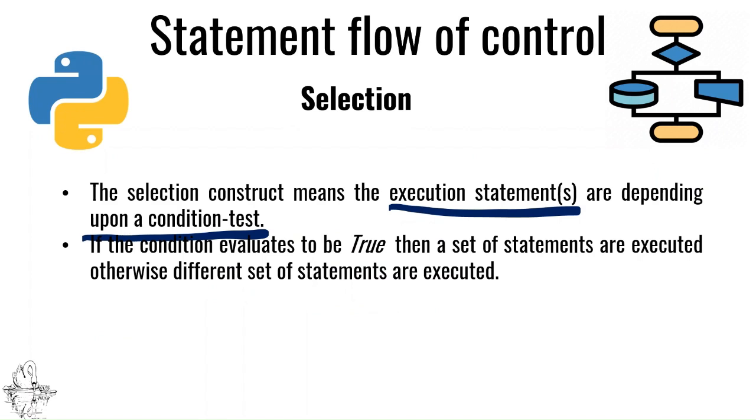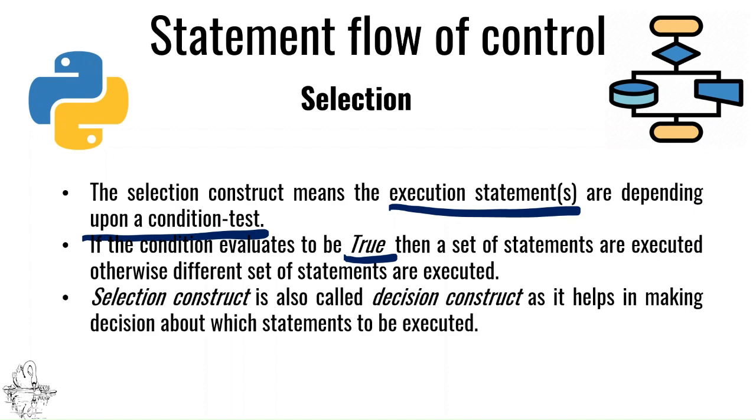If the condition is true, then some set of statements are executed, whereas if the condition is false, some other statements are executed. So the selection control is also called, note this, it's very important, a decision construct. Why? Because it helps in making the decision about which statements are to be executed.